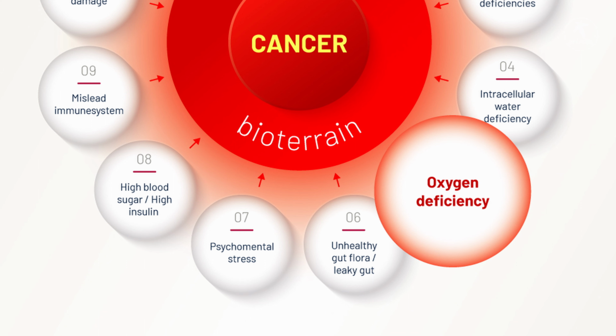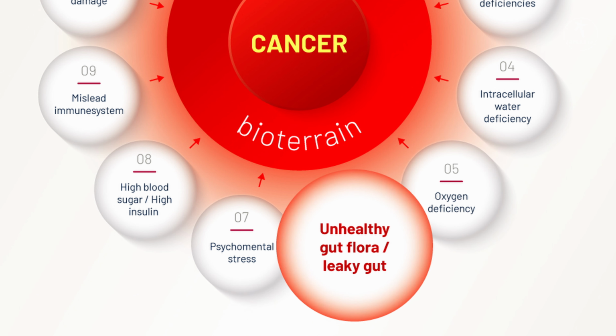Oxygen deficiency is a factor that drives healthy cells into cancerous behavior, and an unhealthy gut flora blocks the immune system that is supposed to keep cancer cells and the unwanted growth of cancer cells under control.